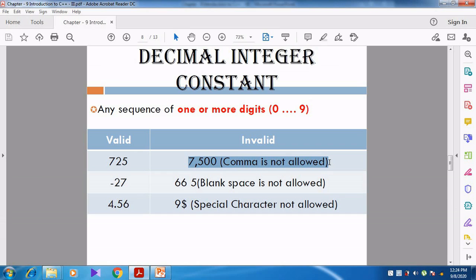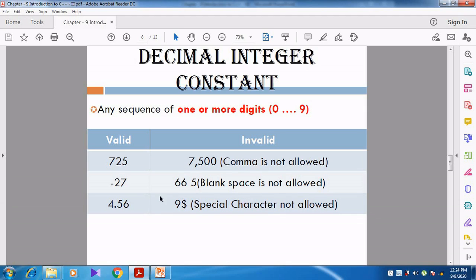So 7,500 is invalid. Comma is not allowed. Like that, see here 66 space 5: blank space is not allowed. Then $9 is also not allowed. Why? A special character is used there. Can you understand, students? Right.